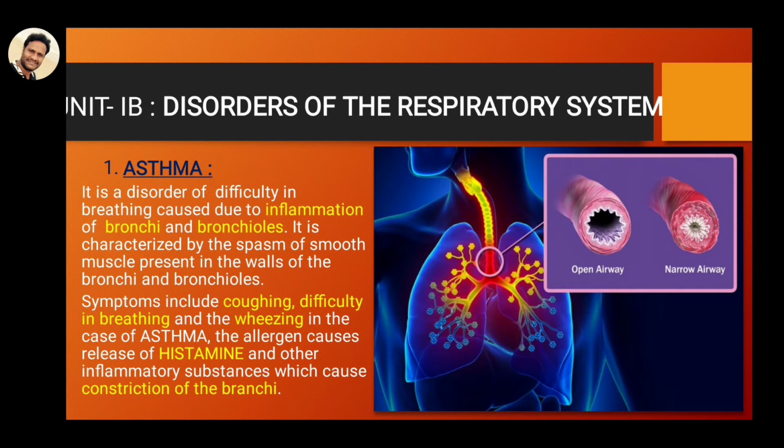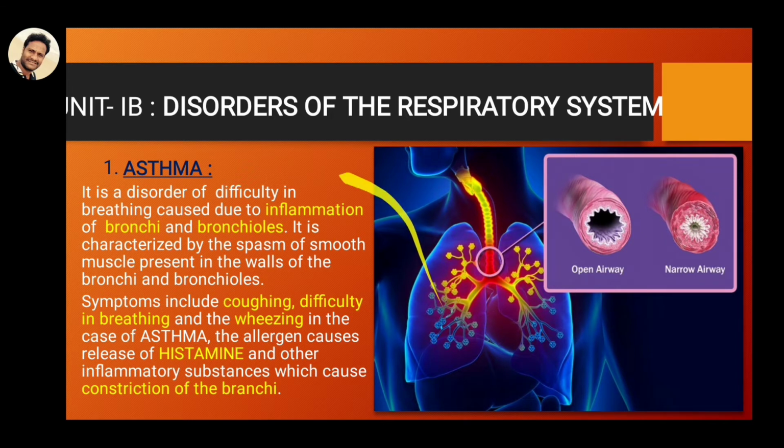So here you can see in the diagram the parts of the respiratory system. This is the trachea. The yellow color is called the trachea, and this trachea divides and enters into the right and left lung. So this is called the bronchi. These bronchi divide into some small branches. So this is called the bronchioles. So the inflammation mainly occurs in the bronchi and bronchioles.